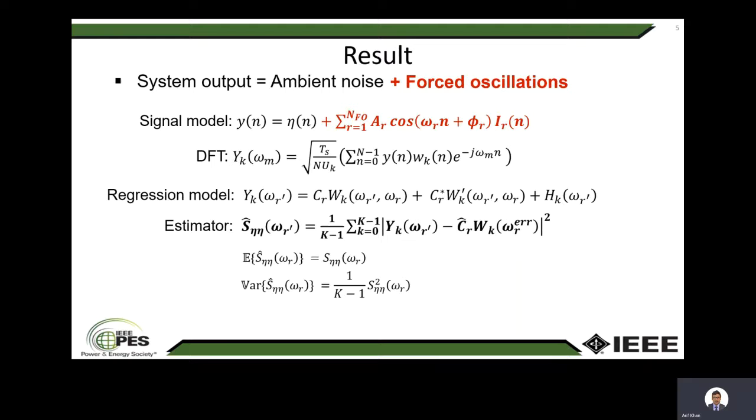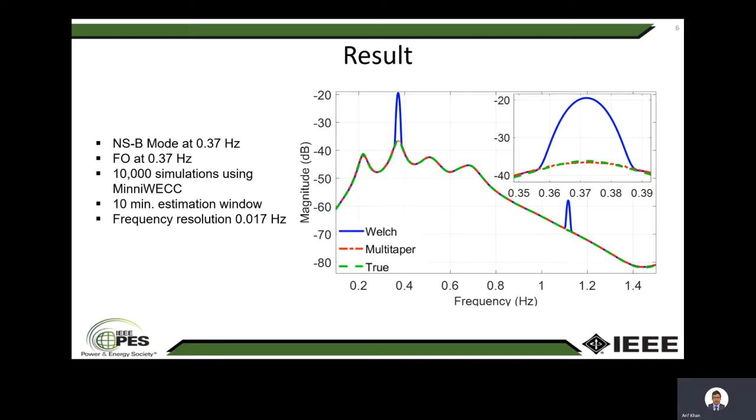This plot shows the true ambient noise spectrum and the estimated spectrum using the Welch periodogram method and the proposed method. The Welch method does not allow separable estimation of the ambient noise spectrum, and the narrow peak due to the forced oscillation at 0.37 Hz may seem a dangerously low damped mode activity. The proposed method could successfully reduce the bias due to the forced oscillation in the ambient noise spectrum.